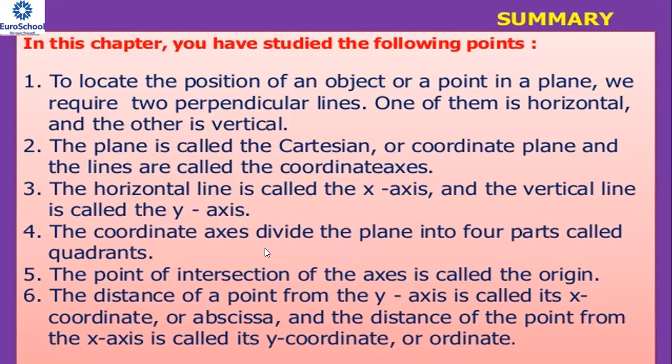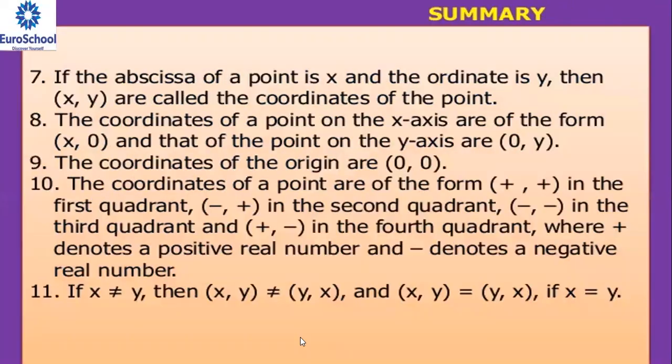The coordinate axes divide the plane into 4 parts called quadrants. The point of intersection of the axes is called the origin. The distance of a point from the y-axis is called its x-coordinate or abscissa, and the distance of the point from the x-axis is called its y-coordinate or ordinate. So the abscissa of the point is x and the ordinate is y. Then (x, y) is called the coordinates of the point.